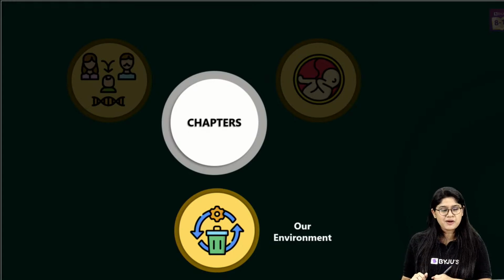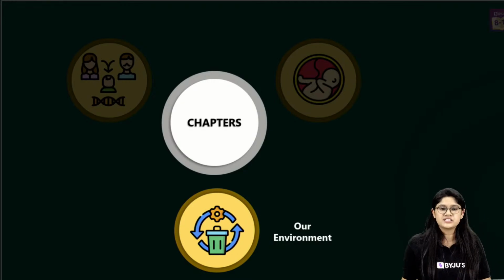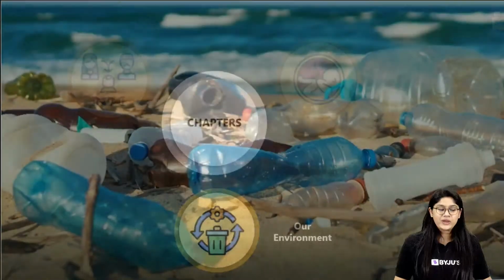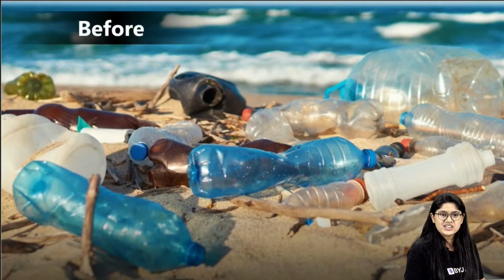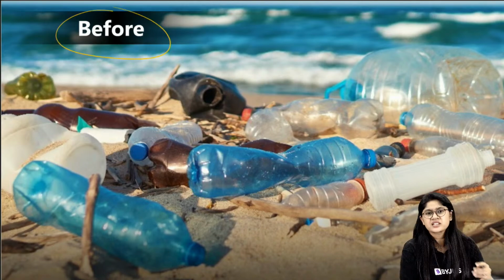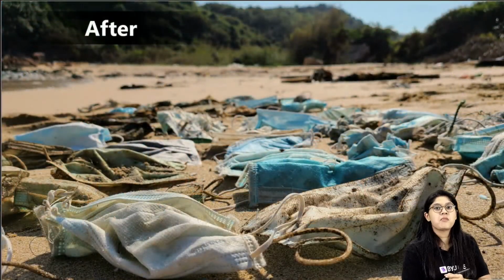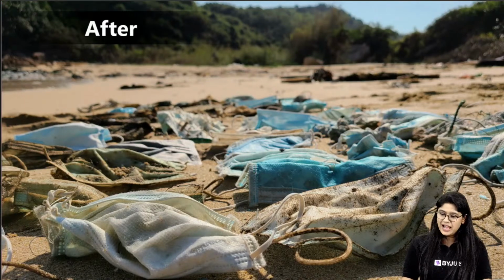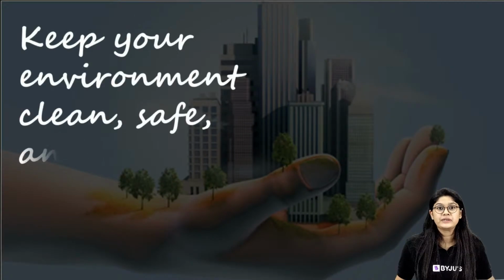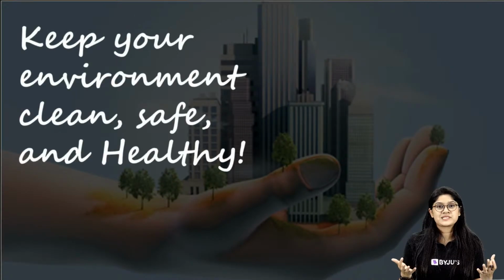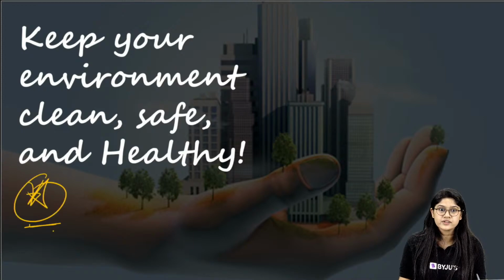And let's quickly discuss our environment chapter. That's a very interesting chapter and a super easy chapter. Let's quickly finish this chapter up. We have our environment and we talk about it. We have the plastics, right? We always have plastics around us, and now they are being replaced with a lot of masks. What we can do as individuals is definitely keep our environment neat and clean, because it's a part of us and we are a part of it. So remember this for all of us.